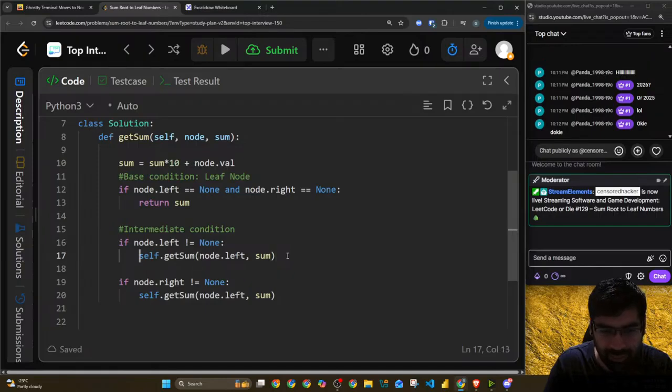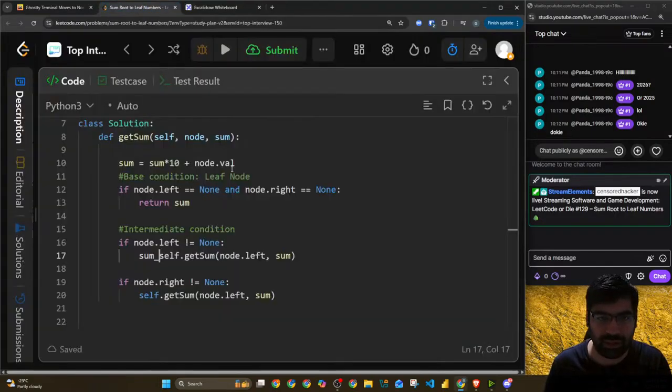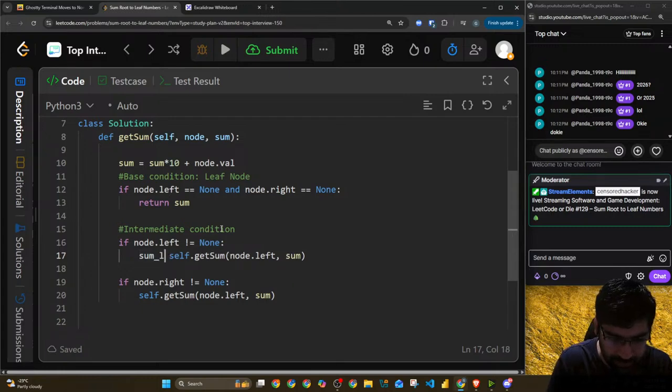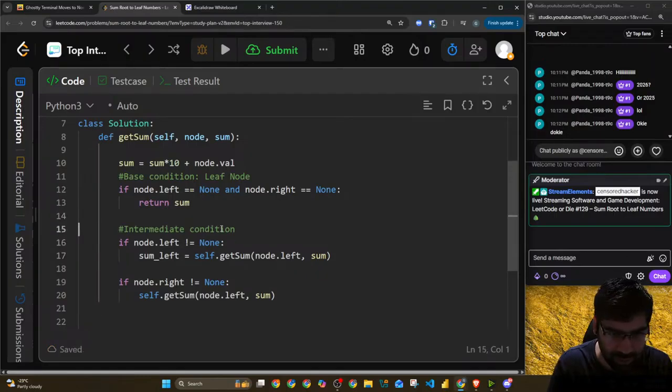And that will happen at the very end, because we don't want to just change the sum directly when it's going to 4. We want to change the sum value, left and right, when both are returned and we are sending it to the parent. If you do it before, you're changing the value. Sum left, and we'll initiate sum left and right before this, so there are no issues.